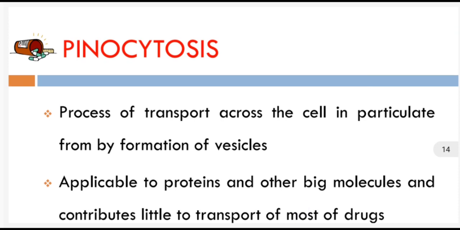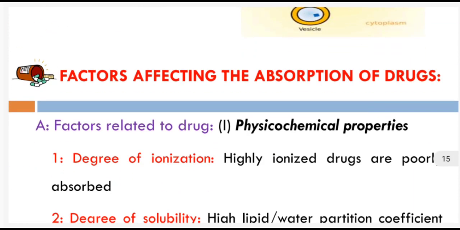The cell drinking process we call pinocytosis. The cell eating process is called phagocytosis.